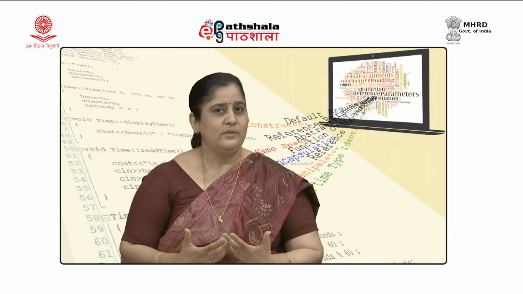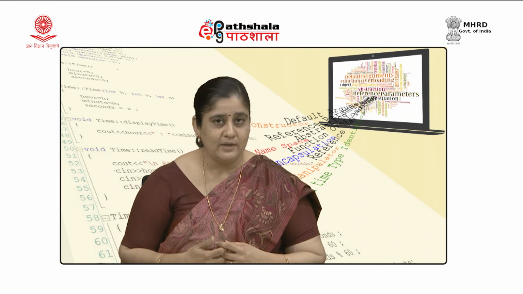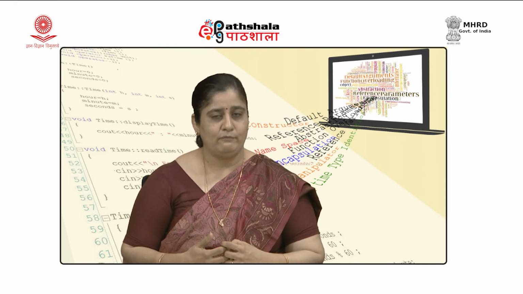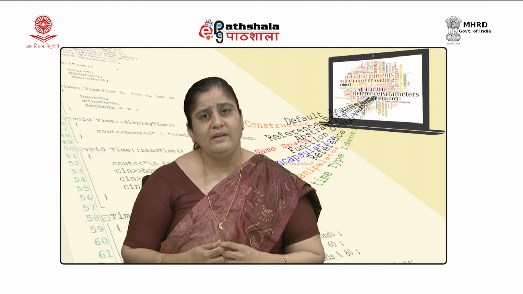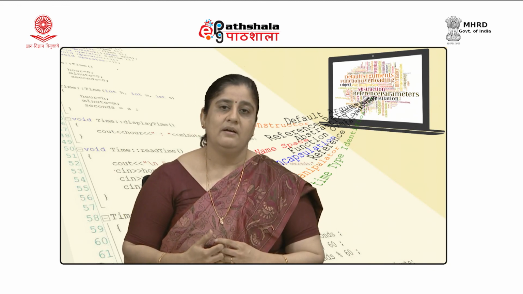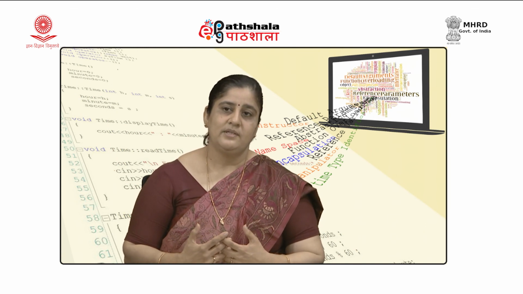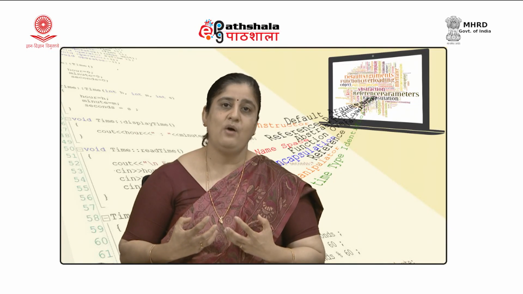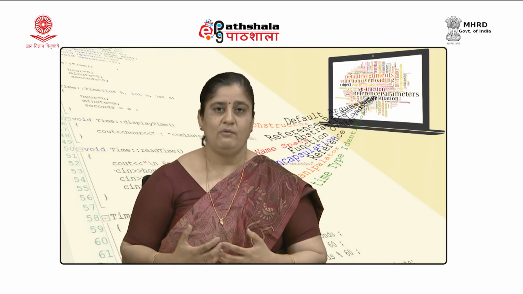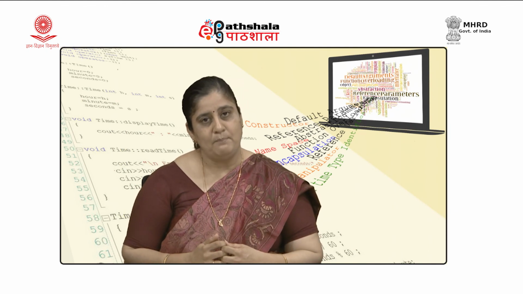So reusable components are there in procedure oriented programming languages also, but in C++ the features allow us to create stronger and more powerful reusable components.